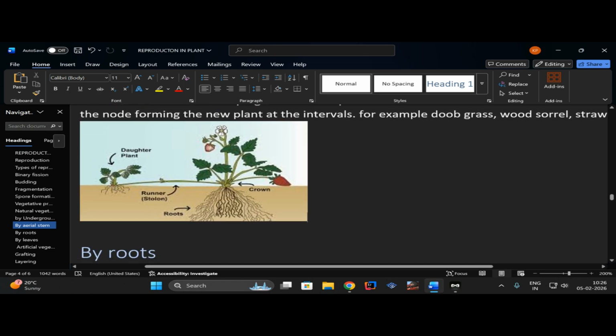So how does that happen? In a runner, these creeping plants have different knots and internodes which bear roots. You can say when this small part of the shoot or the stem goes near the soil, it will start producing roots into the ground to absorb minerals, and when it is able to absorb minerals from the soil, it will detach itself from the parent plant and lead its individual life.